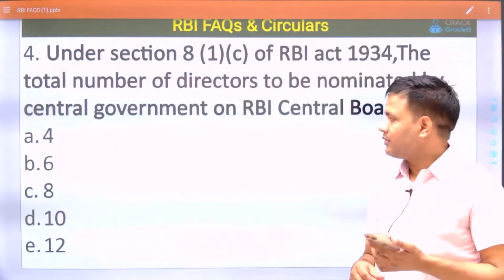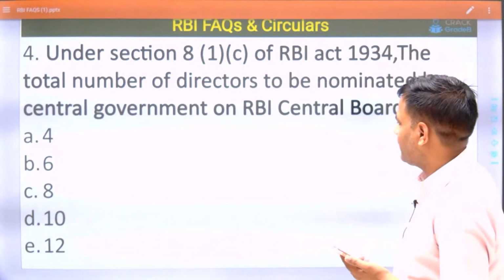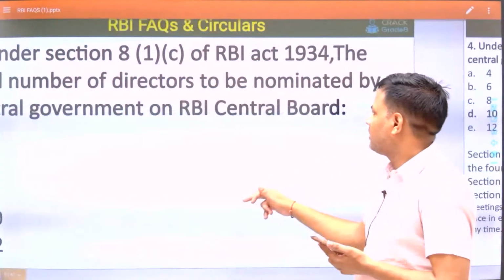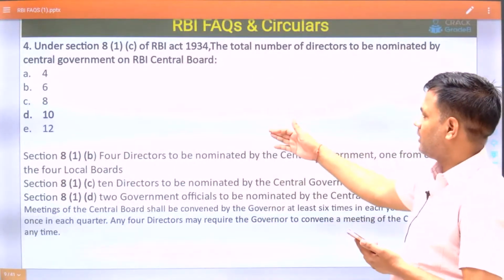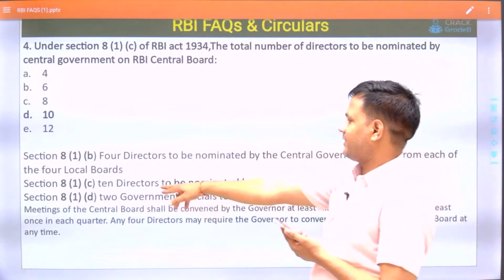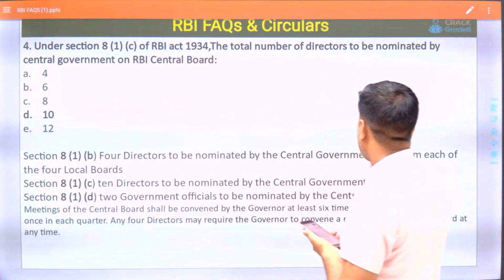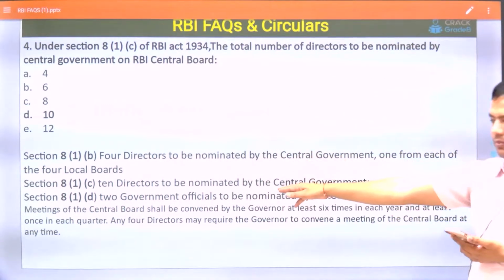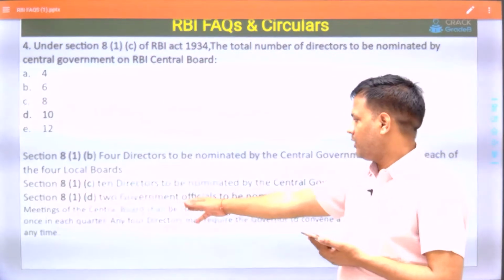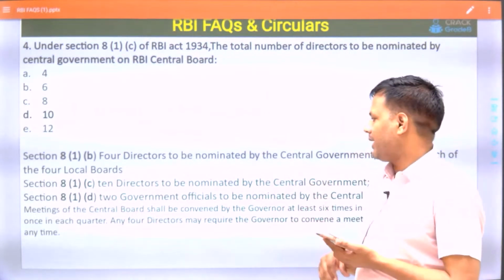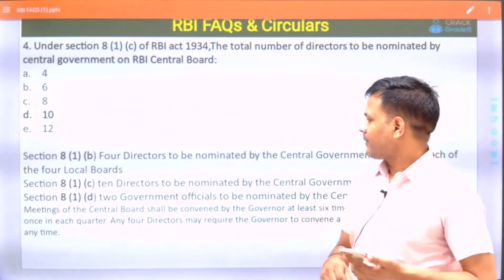Answer of this question? Under section 81C, 10 is the right answer. Yes, 10 directors are to be appointed under section 81C. Under 81B, 4 directors to be nominated by the central government, one from each of the 4 local boards. And under section 81D, 2 government officials to be nominated by the central government.